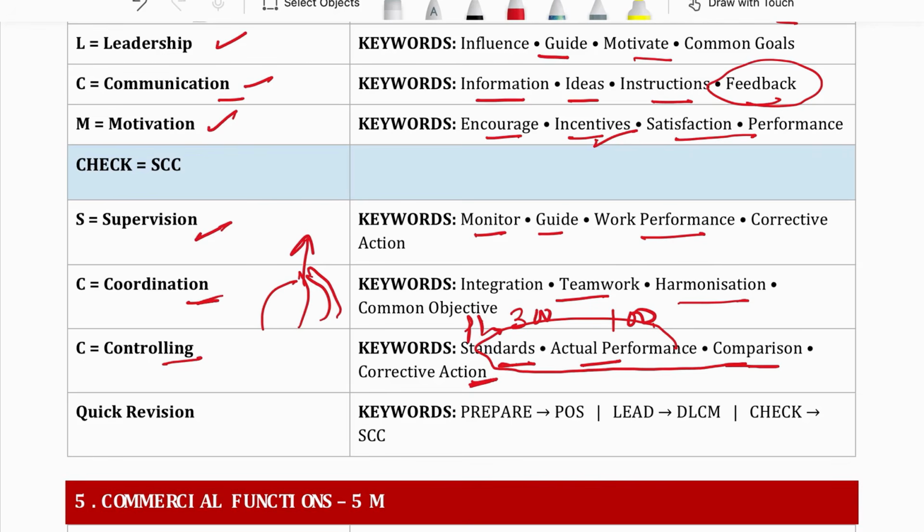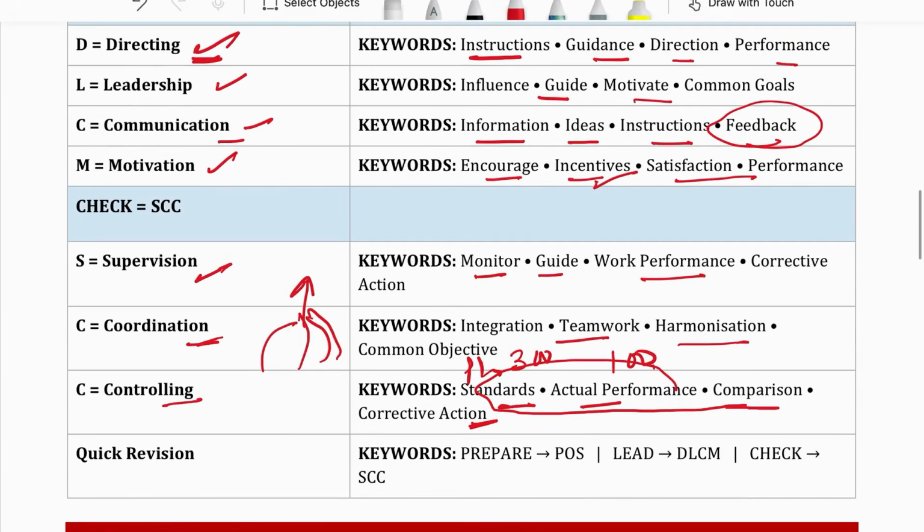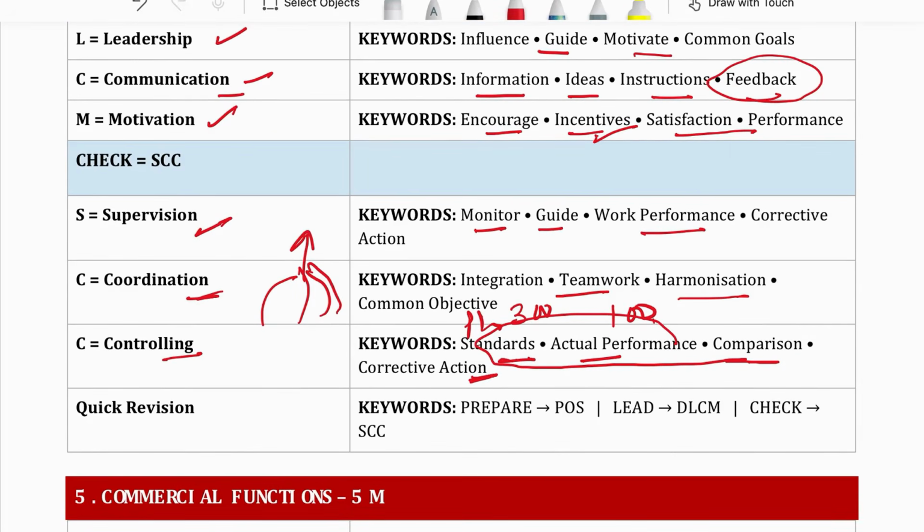So let's give a quick revision to these 10 functions. What I have done is I have divided these 10 functions into 3 parts. Remember the term prepare, lead, check. Under prepare, there is POS. POS means planning, organizing, staffing. Lead, how to lead? We lead by directing, leadership, communication, and M for motivation. Then we check. How do we check whether people are doing work properly or not? By supervising, by coordinating, and by controlling. So remember this term, prepare, lead, check.